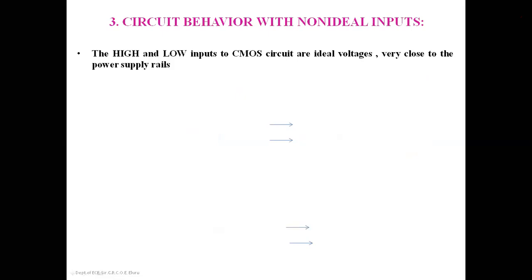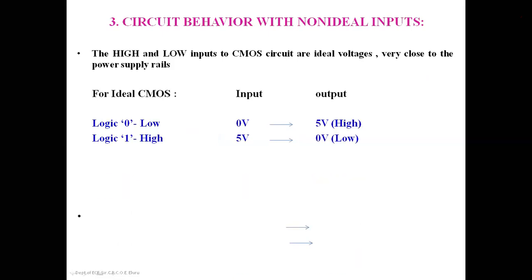So ideally, for a CMOS circuit, if you consider the ideal voltages that we have considered, for logic 0 the low state, for logic 1 the high state.